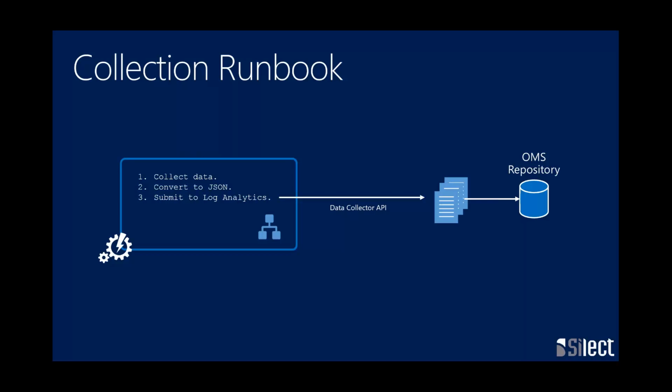Now let's be clear, I'm showing this coming from a runbook right now, but this could come from anywhere. This is just any REST API client can write data into the OMS repository. I can have something running over in AWS, Amazon Web Services, that calls the API. Any REST API client can write data into there. Obviously, the way I'm showing it here is within the context of a runbook, which is typically how we're going to build our OMS solutions, but we're not confined to that. Now, of course, when I say that, you might think, well, anything can write to it doesn't sound all that secure. How's that going to work out?